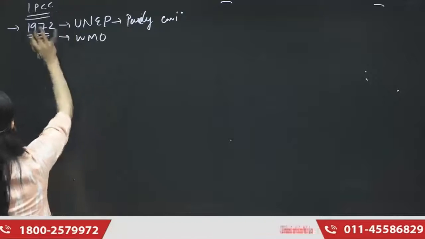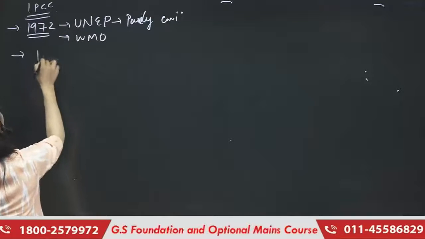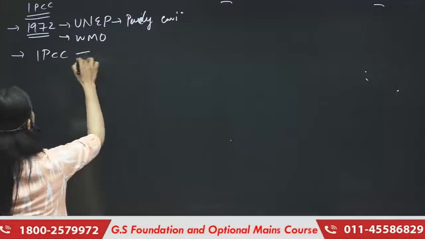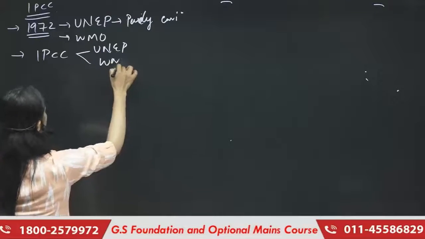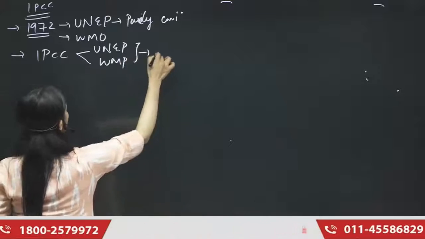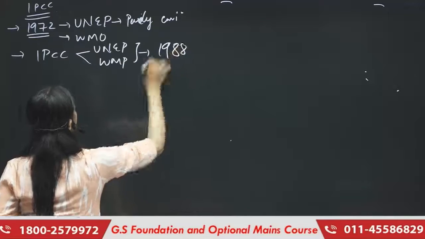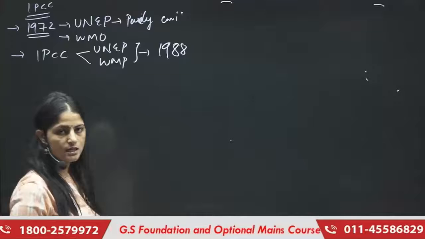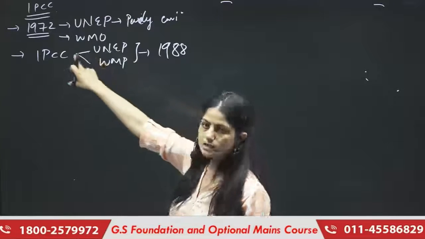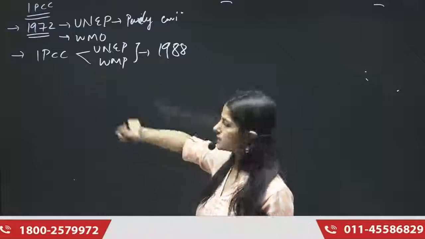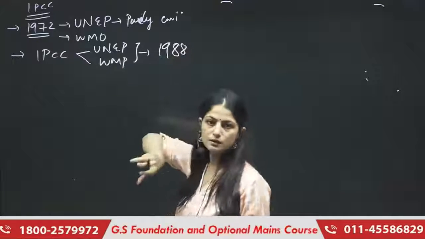Now, what is IPCC? IPCC is the product of these two organizations only, UNEP and WMO, and it got formed in 1988, right? I hope this much is clear to you. Okay, but what is the purpose of this IPCC? IPCC इन दोनों ने मिलके बनाया क्यों?